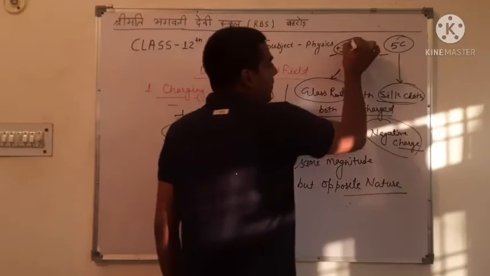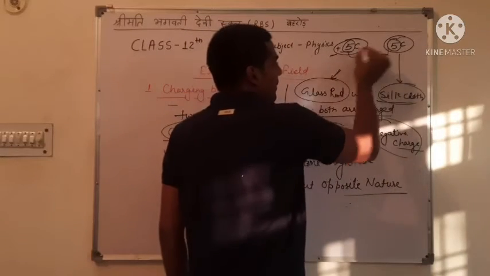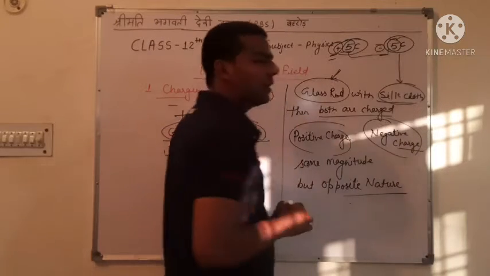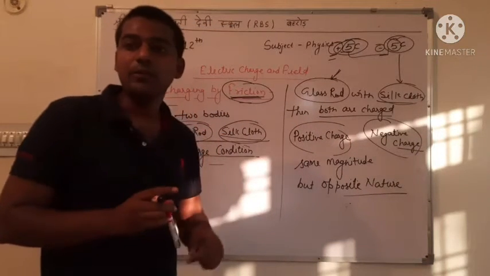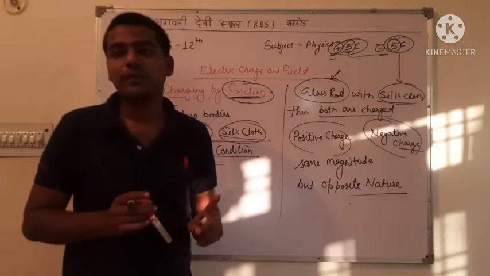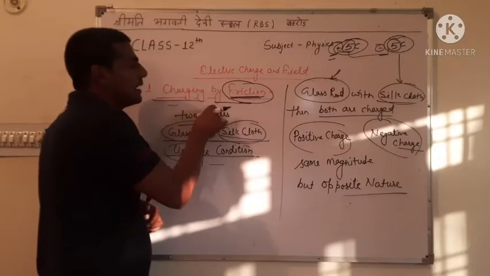The magnitude of both charges is the same, but the nature is opposite. If one is positive, then the other is negative. This method is called charging by friction.